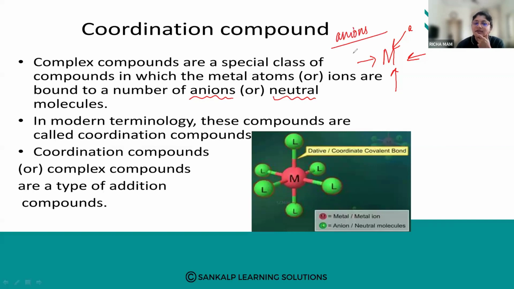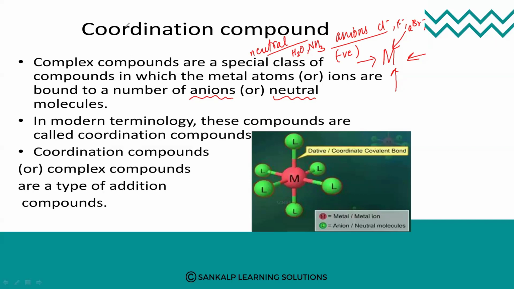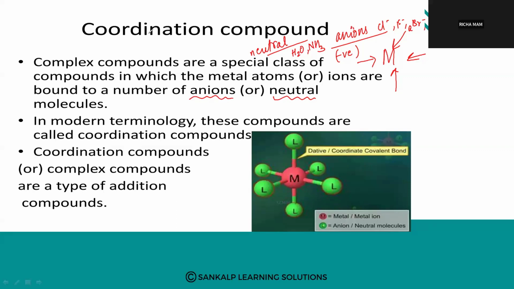Anions means the molecules which have negative charge, and neutral molecules means they do not have any charge, for example H2, for example ammonia. Anions means Cl minus, F minus, Br minus. So these are all your anions.